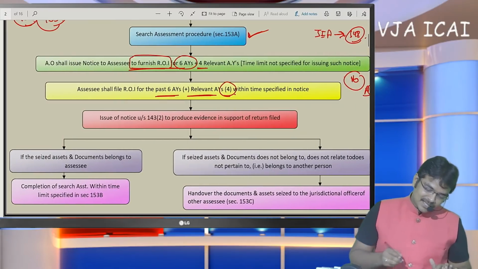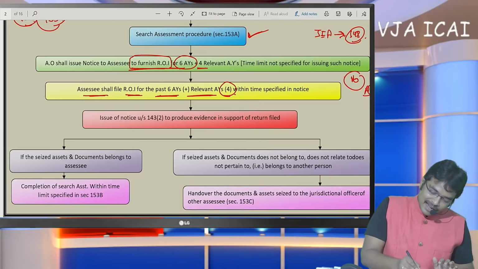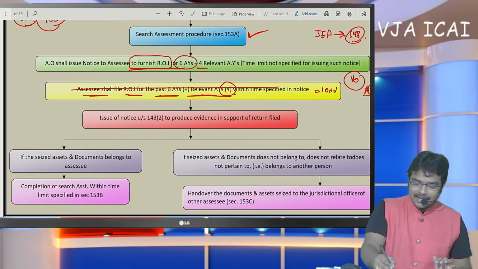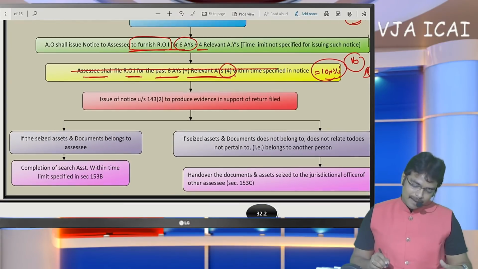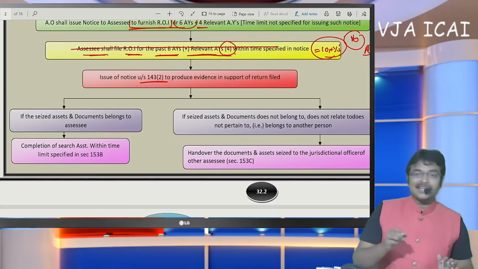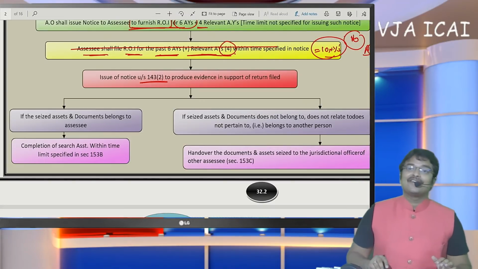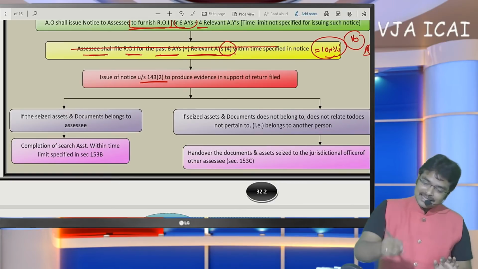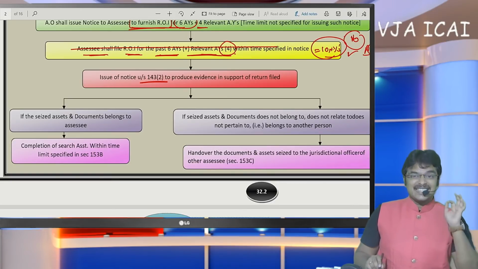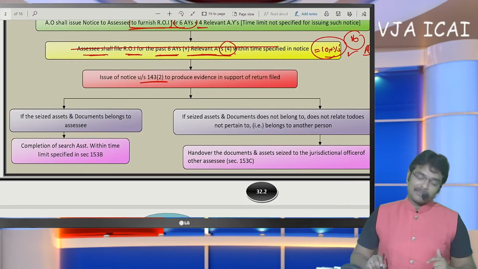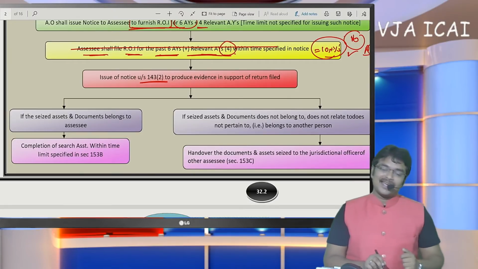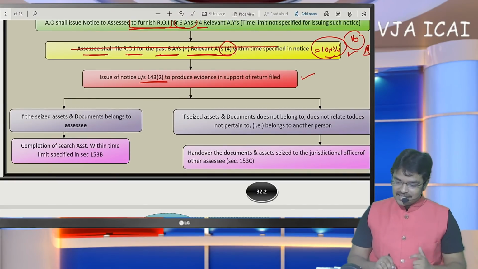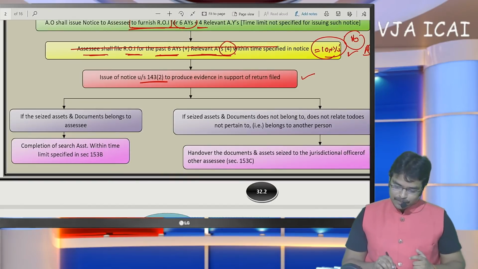We come back to our procedure. Now SSE shall file return of income of past 6 years plus 4 years. That means total 10 assessment years if SSE has filed return of income. Now department issues notice under 143(2). 143(2) means here not scrutiny assessment. Since return has been filed, such returns shall be assessed now. For that purpose, for attendance of the SSE, this notice shall be issued, is the conclusion.